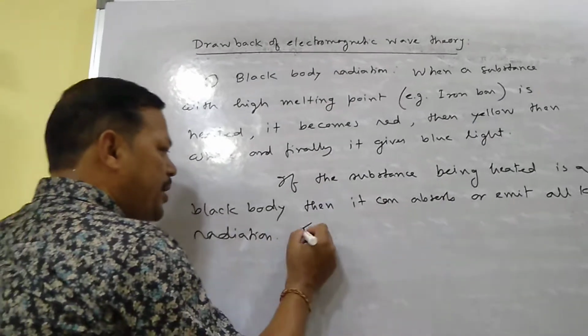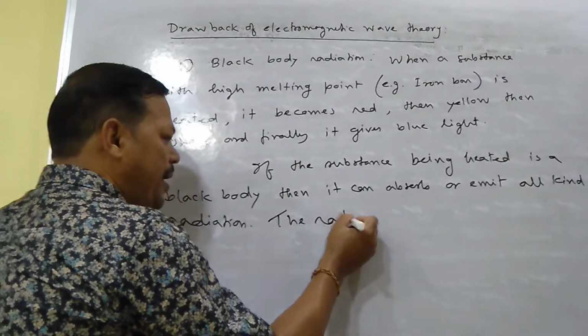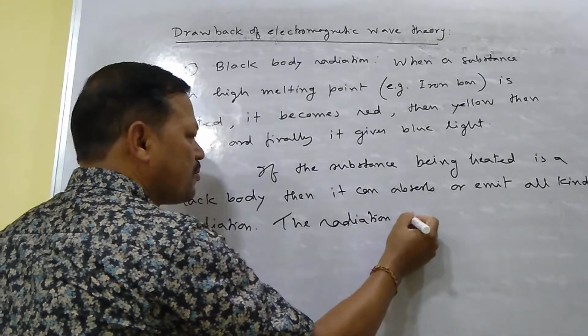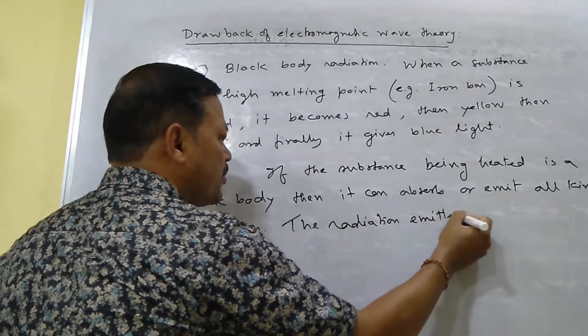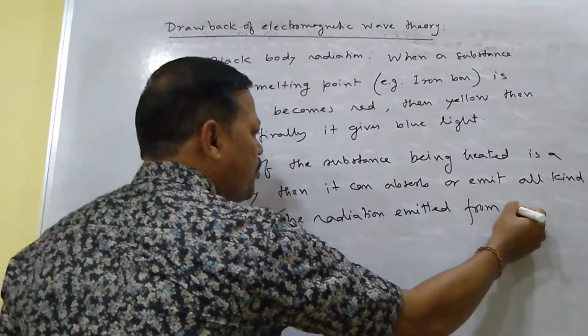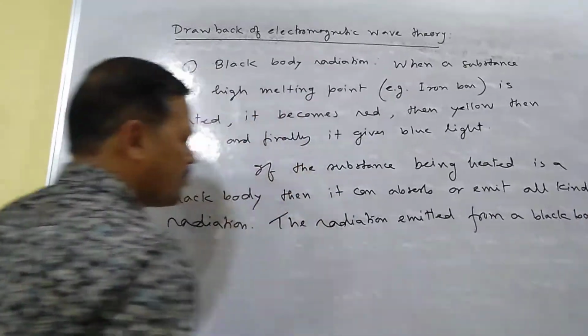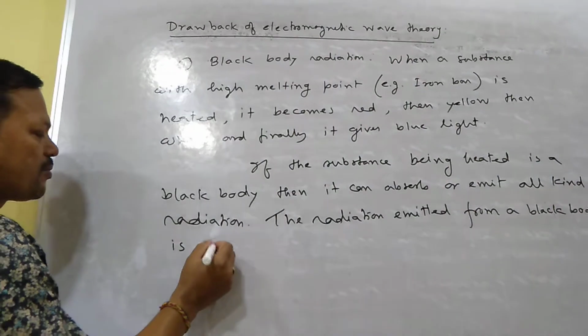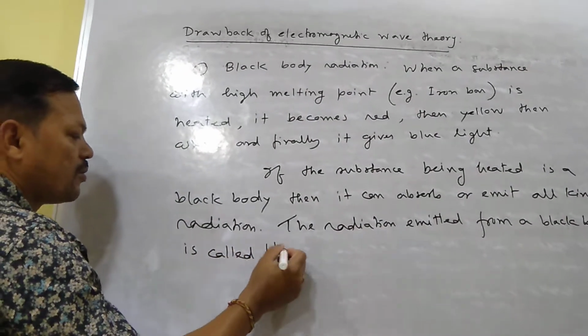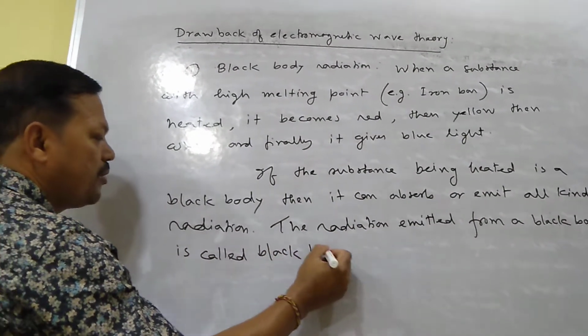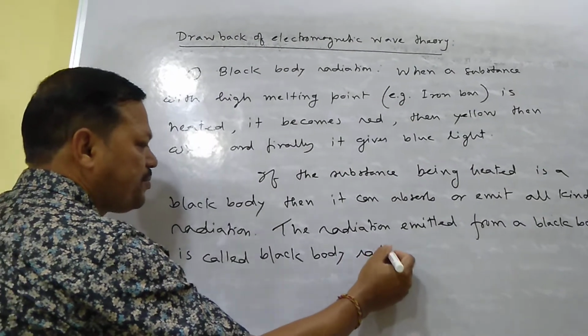The radiation emitted from a black body is called black body radiation.